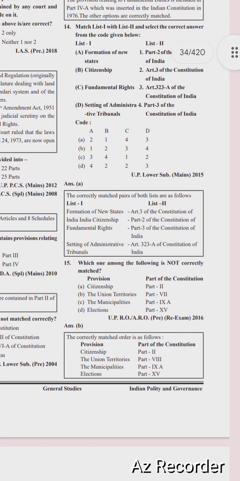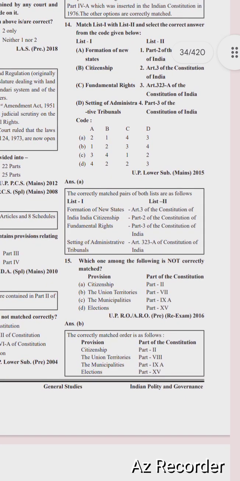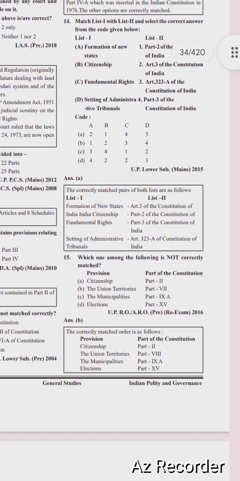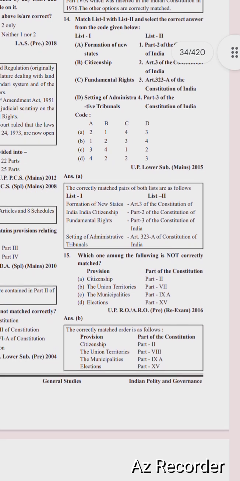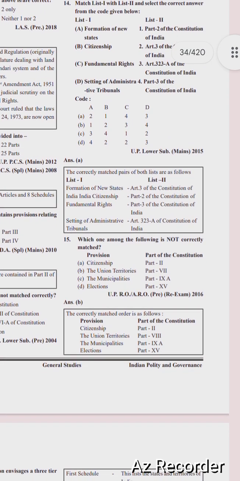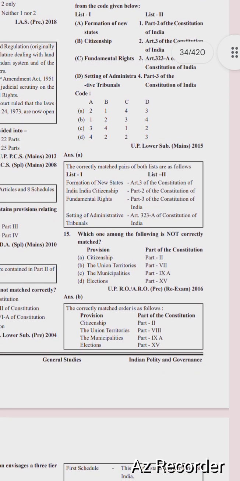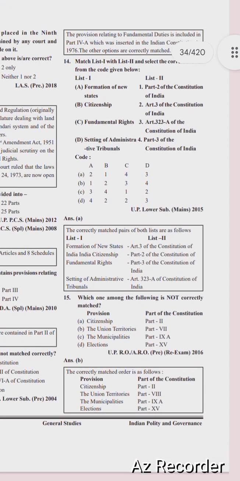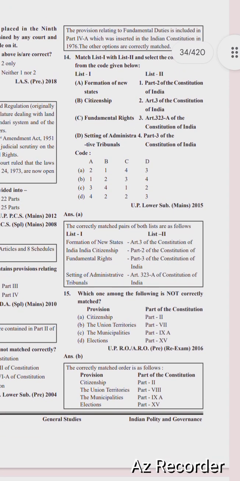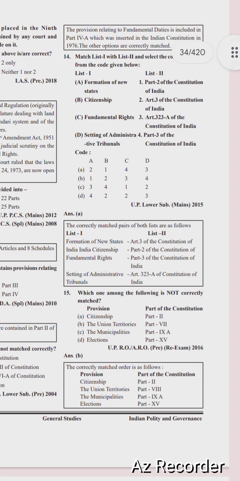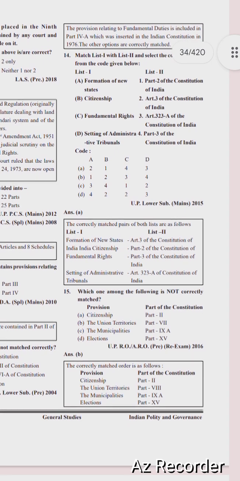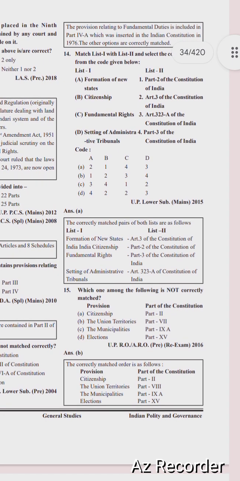So next question is, match list 1 and list 2 and select the correct answer from the code given below. Formation of new states, part 2 of the Constitution; citizenship, part 3 of the Constitution; fundamental rights, article 323A of the Constitution; and setting up of administrative tribunal, part 3 of the Constitution.